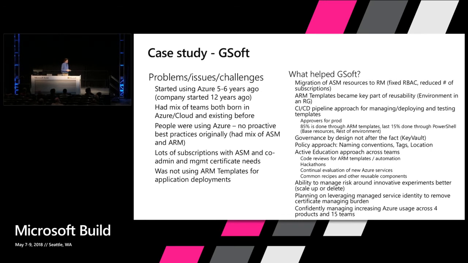Some of the things that they leverage: they have a whole CI/CD pipeline where they have ARM templates as part of code that are checked in. They have around the last 15% that is done through PowerShell. They have 2 iteration templates. They have templates that deploy some of their base infrastructure, different VNets, different key vaults, and then they have the application layer that uses a lot of these outputs as inputs. And then they orchestrate the two. They have not-running environments so that they can deploy their ARM templates quickly and test that their ARM template worked in a way that makes sure that they didn't break backwards compatibility of their templates.